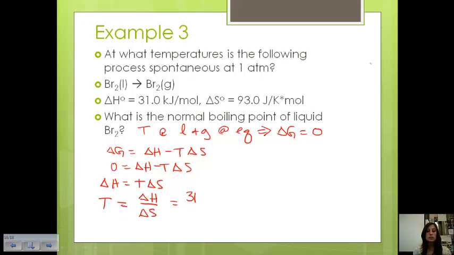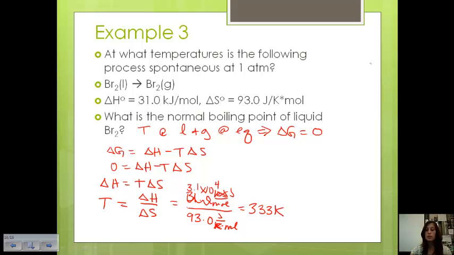My delta H is 31 kilojoules per mole, and my entropy is 93 joules per Kelvin, capital K, mole. So I probably should change my kilojoules to joules. So instead of 31, let's times that by 1,000. So let's make that 3.1 times 10 to the 4th, and let's make that joules. Okay, so then when I divide them, I'm going to get 333 Kelvin.